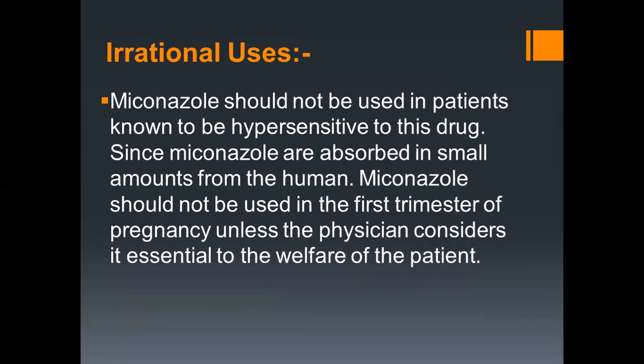Irrational uses. Miconazole should not be used in patients known to be hypersensitive to this drug. Since miconazole is absorbed in small amounts from the skin, miconazole should not be used in the first trimester of pregnancy unless the physician considers it essential to the welfare of the patient.